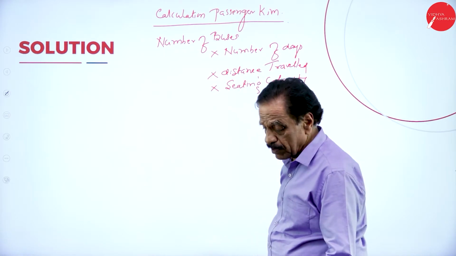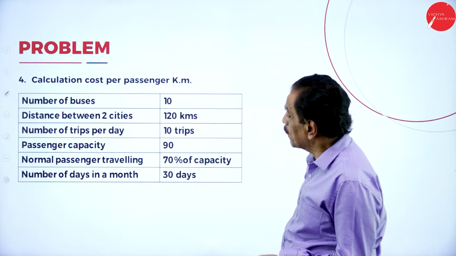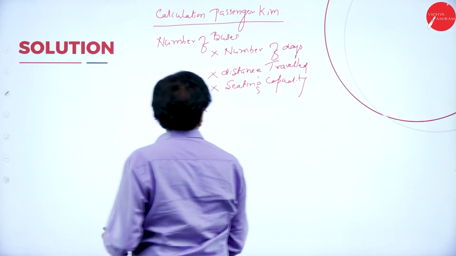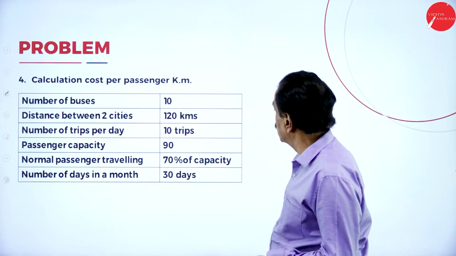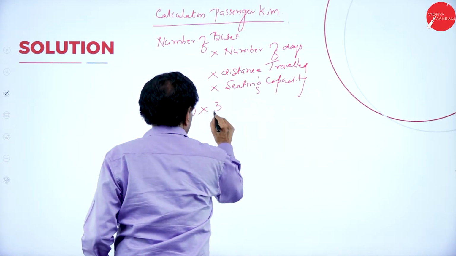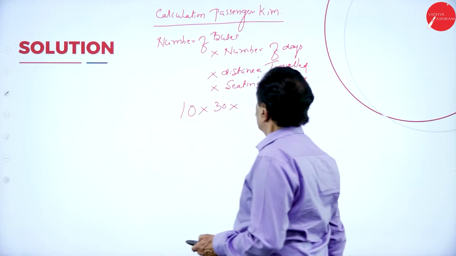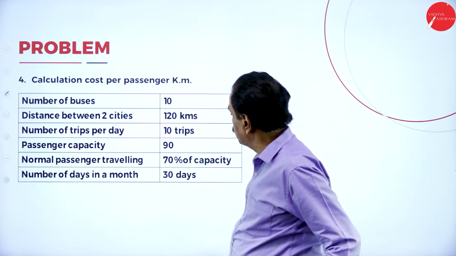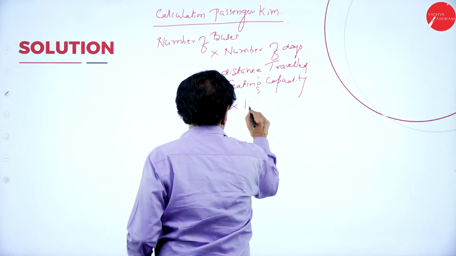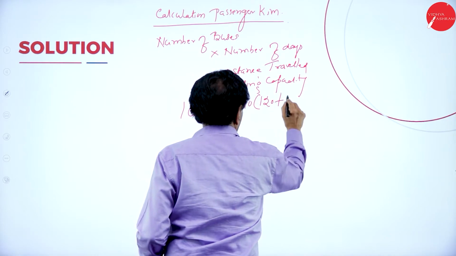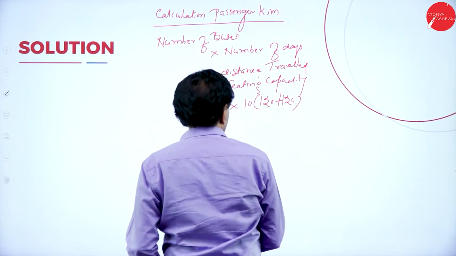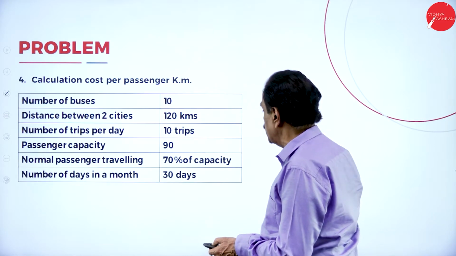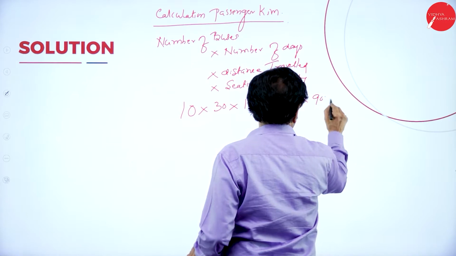Slowly we can apply. Here number of buses is 10, number of days 30, into distance traveled 120, 10 trips, 120 plus 120, going 120, coming 120, into seating capacity 90, 70 by 100.